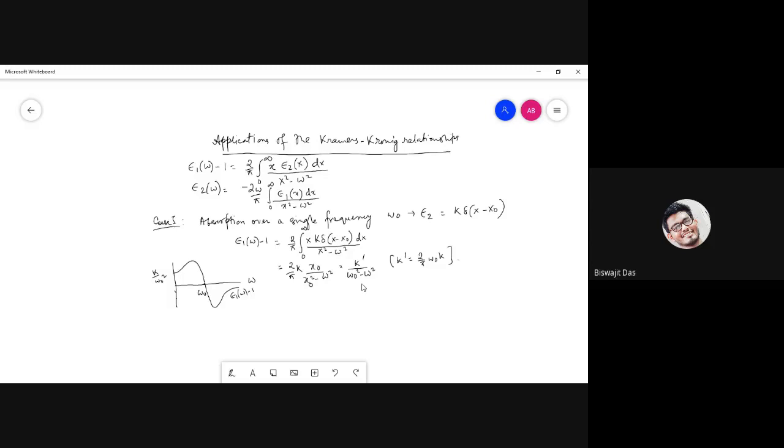There will be a singularity at omega zero. How do we justify this then? There will just be a straight line at omega zero. The left side line will go up to omega zero, and then the right side line.